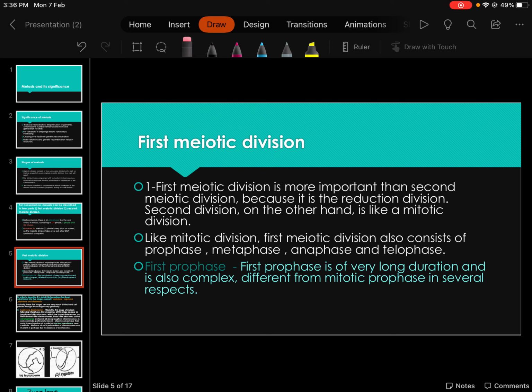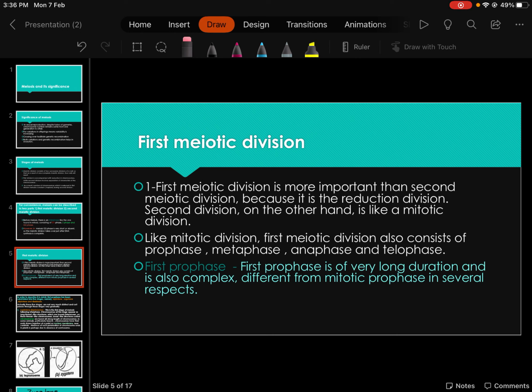And again in the second meiotic division, all these four stages will be present. So prophase, metaphase, anaphase, telophase for the first meiotic division, and prophase, metaphase, anaphase, telophase for the second meiotic division. But in the second meiotic division, prophase is actually either absent or very short.